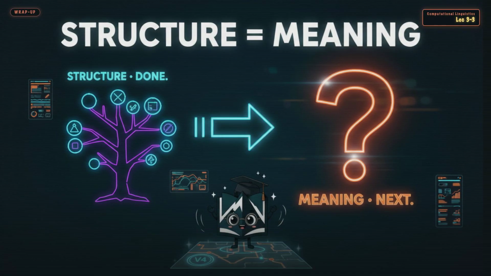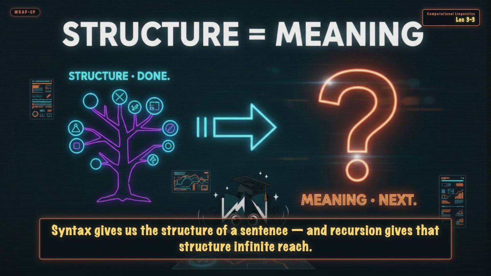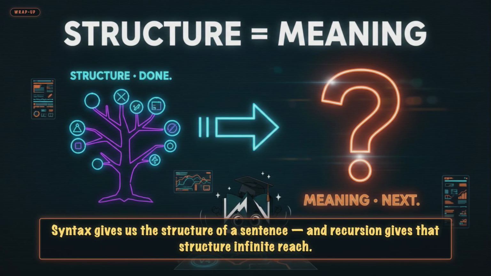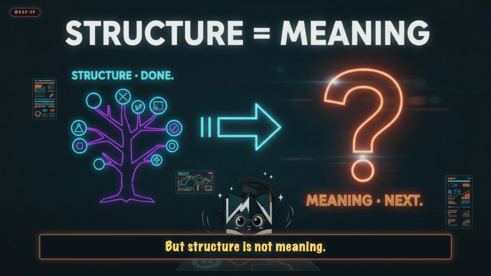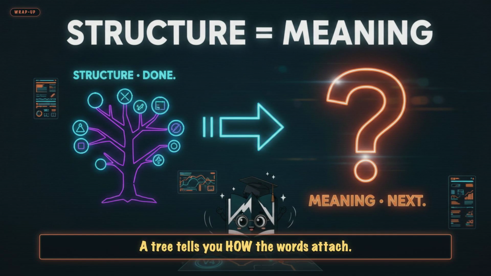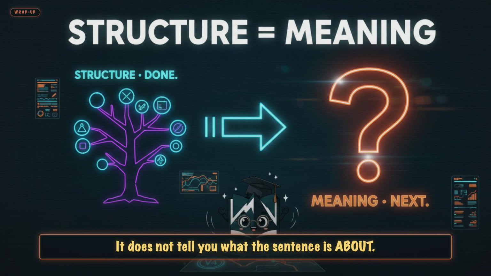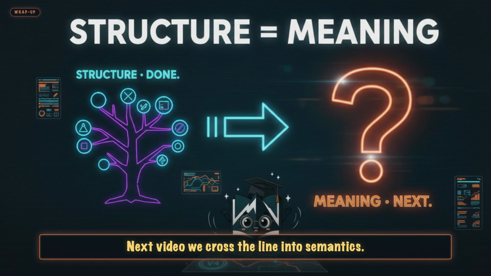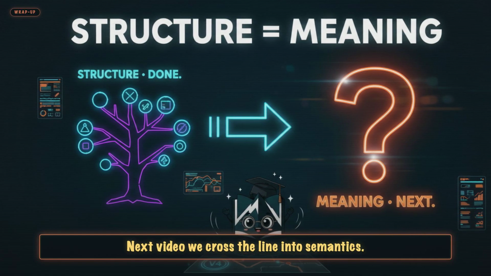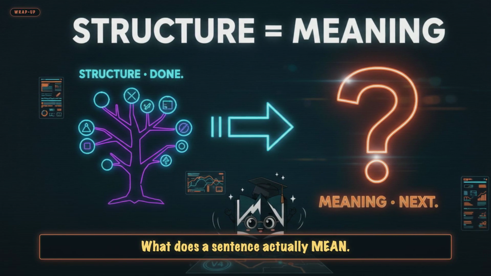Back to the puzzle. Syntax gives us the structure of a sentence, and recursion gives that structure infinite reach. But structure is not meaning. A tree tells you how the words attach. It does not tell you what the sentence is about. Next video, we cross the line into semantics. What does a sentence actually mean?